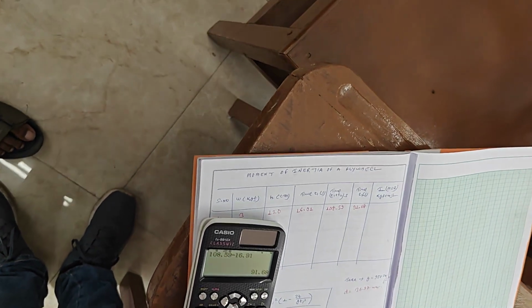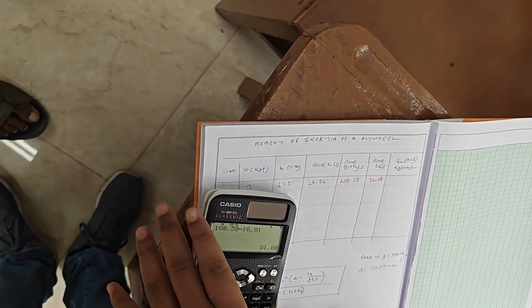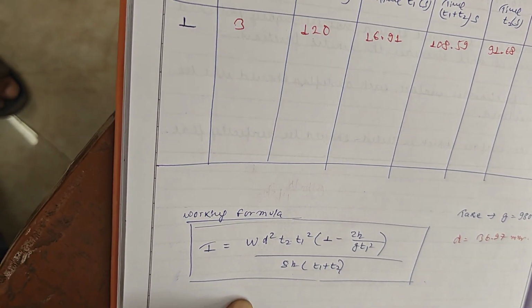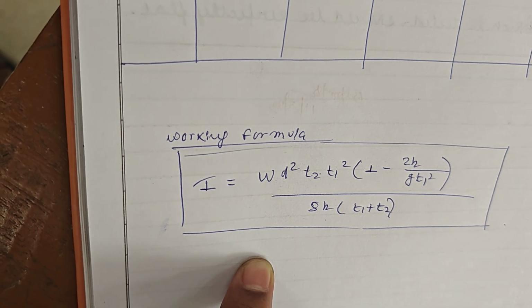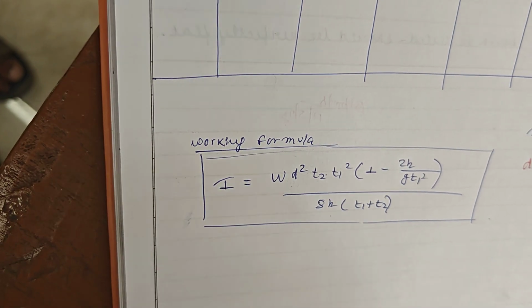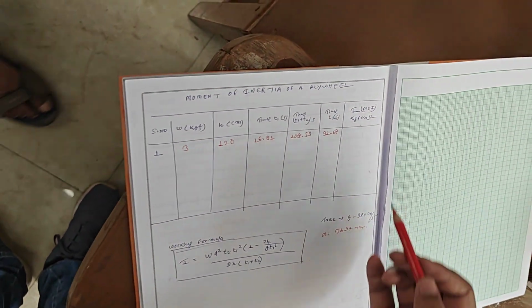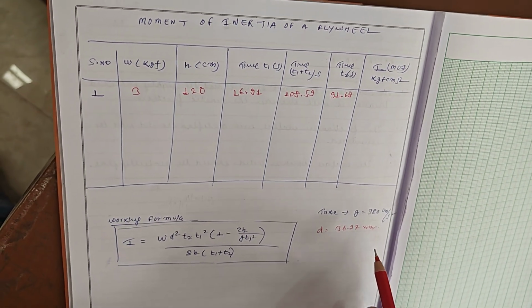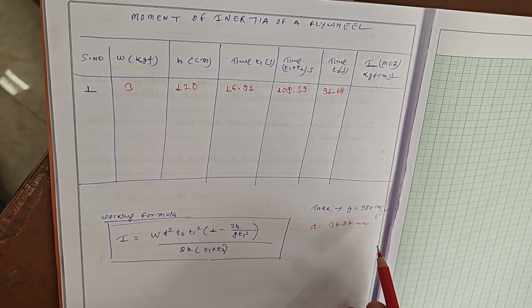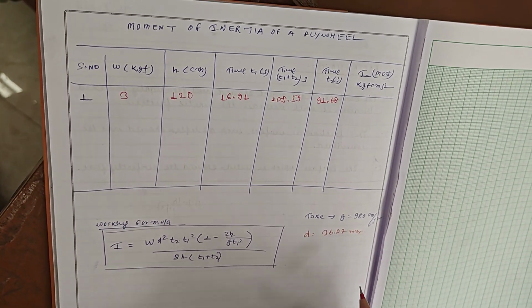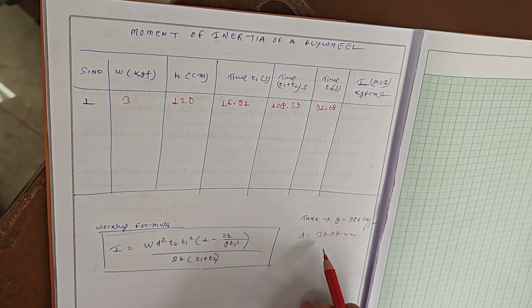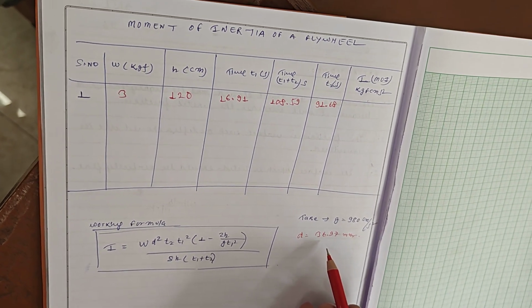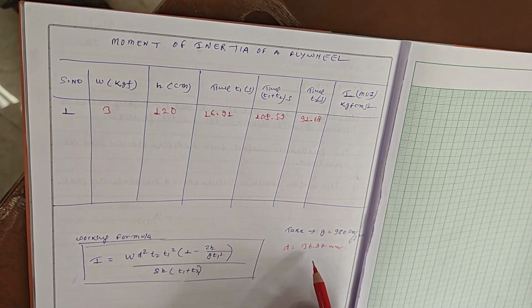Ninety-one point 68 seconds. And in calculation, this is the working formula of the moment of inertia of the flywheel, and we will get the unit in kgf centimeter second square. We have to take g, acceleration due to gravity, 980 centimeter per second square, and with the help of digital vernier caliper we got the diameter as 36.97 mm.